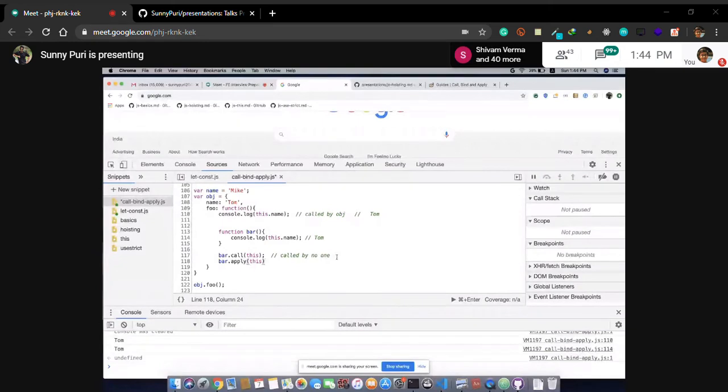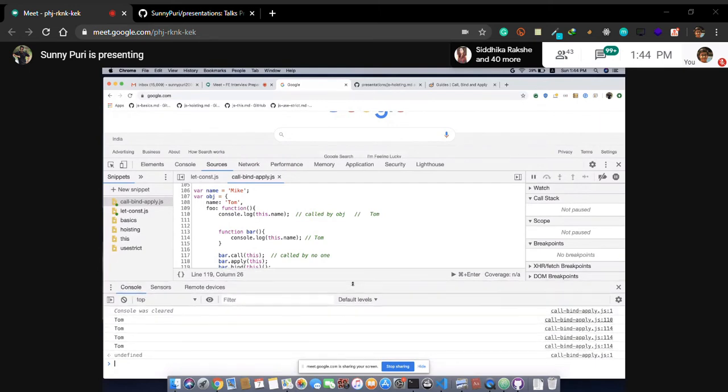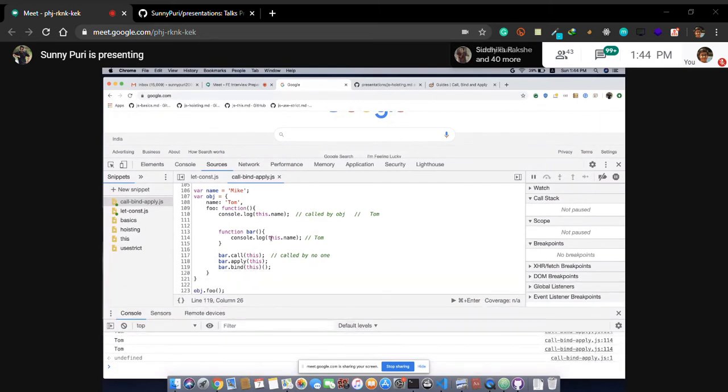Apply is also the same. We can call using apply. How can we use bind? We can call this as a bind. It will return the function executed. So everything is basically printing the same because I updated this to an object instead of window. This is clear.